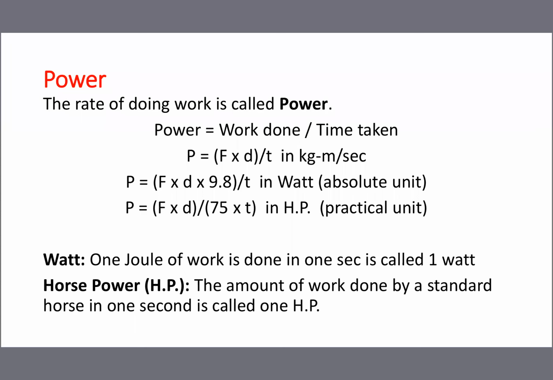How does it come? If it is FD and it is multiplied by 9.8, automatically the top portion, kg meter per second, becomes Newton meter per second. Newton meter we know is joule. So it becomes joules per second, and 1 joule per second is nothing but 1 watt.